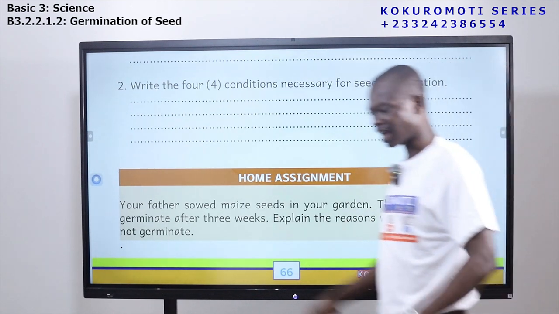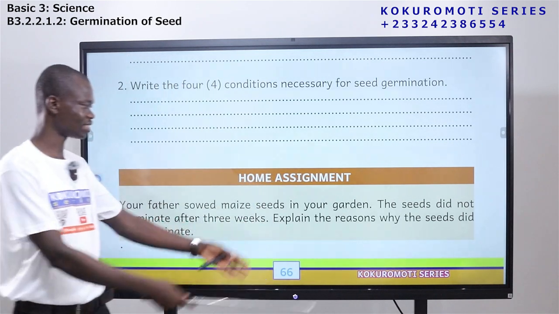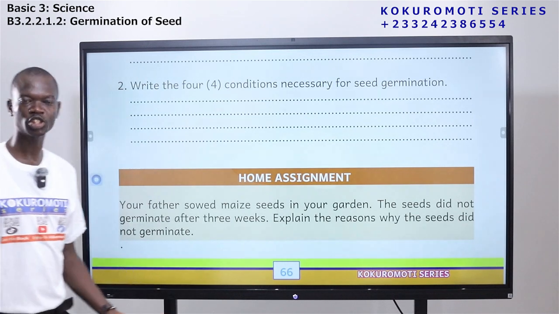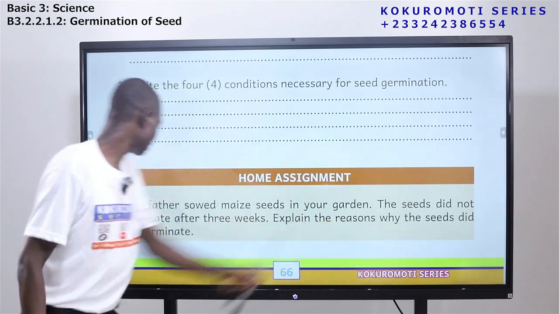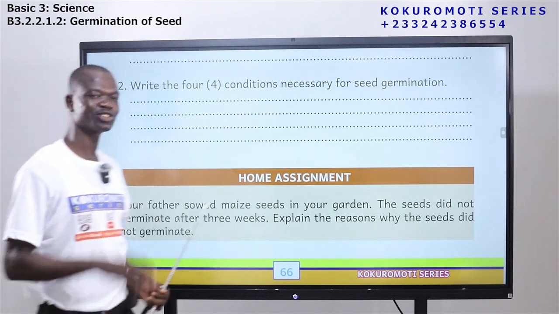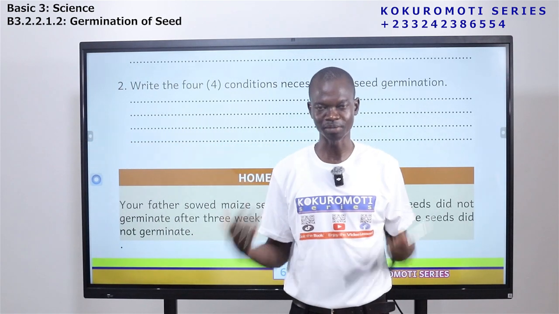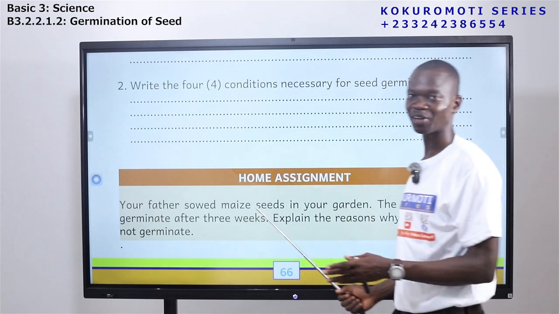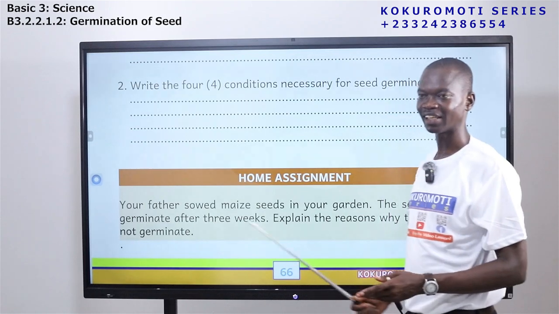After 3 weeks, after your father sowed the seed, you went there and there was no germination. Explain the reasons why the seeds did not germinate. So what are the reasons why seeds do not germinate? Yes, we have learned this. This is a practical question, but we have learned it. I hope you'll be able to answer it.